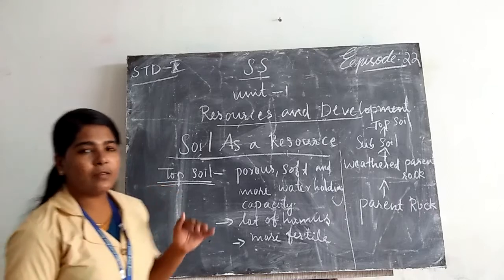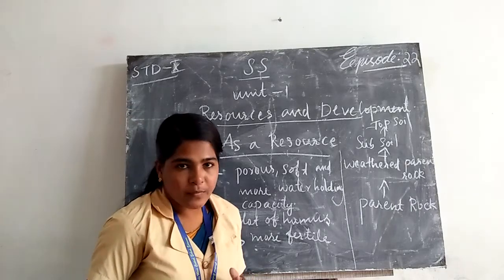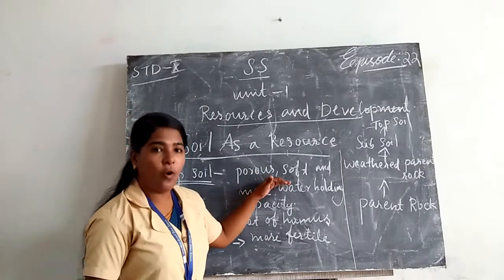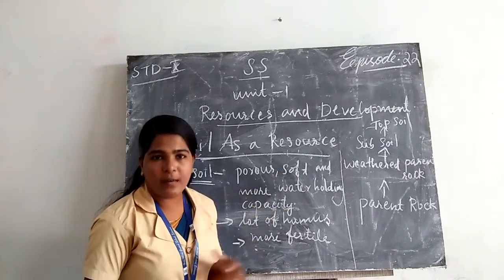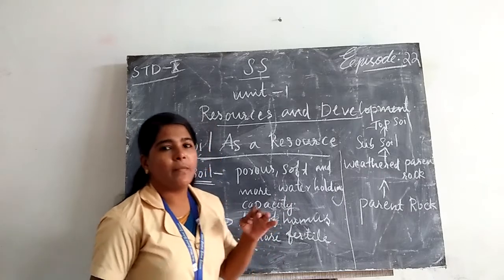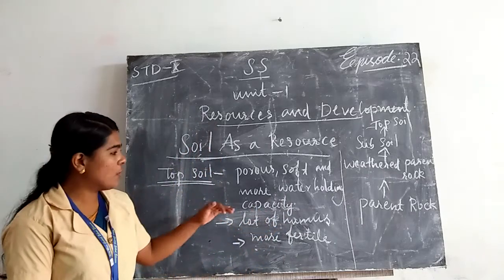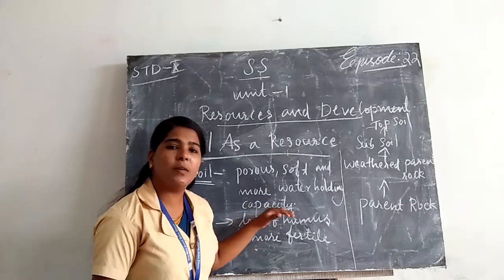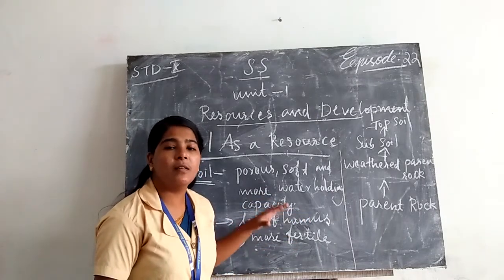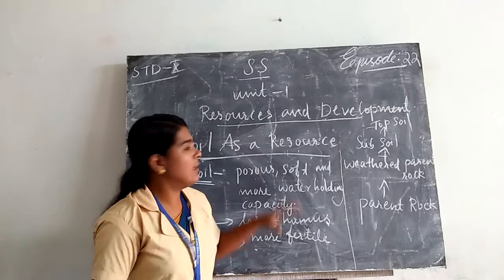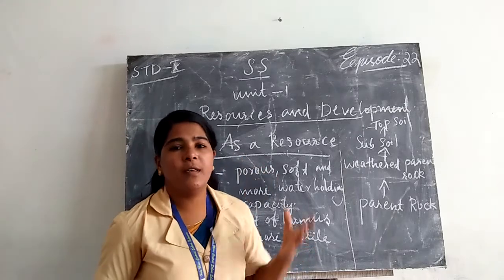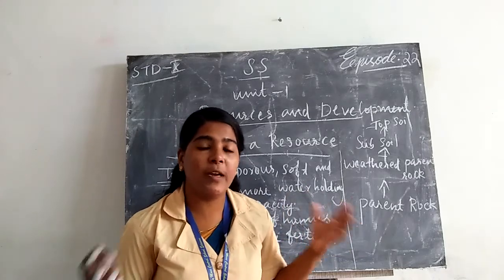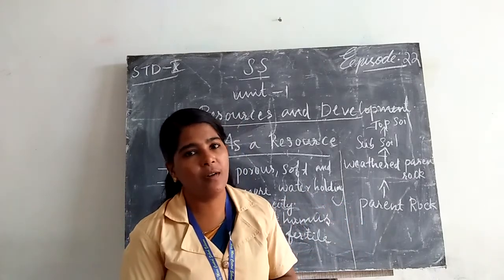What are the features of topsoil? Topsoil is porous, soft and has more water holding capacity. It also contains more humus. As it contains humus, this topsoil is very fertile. The topsoil supports plant growth and it supports various living organisms on earth.